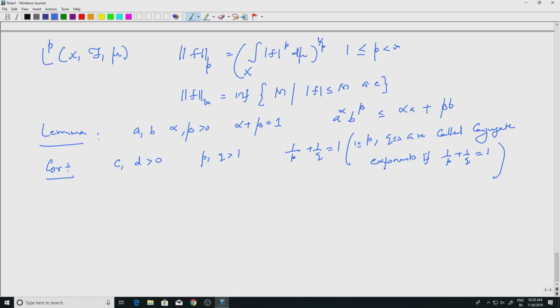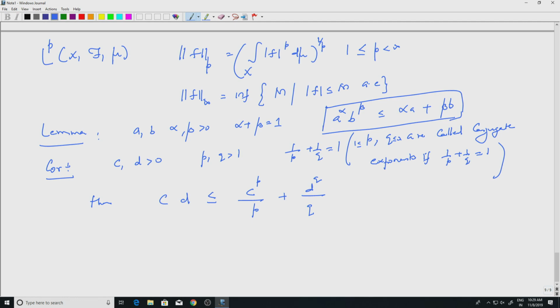If you take P and Q like this and positive numbers C and D, then we have C times D is less than or equal to C to the P by P plus D to the Q by Q. That is exactly this inequality here. So, we just have to look at this and then decide.